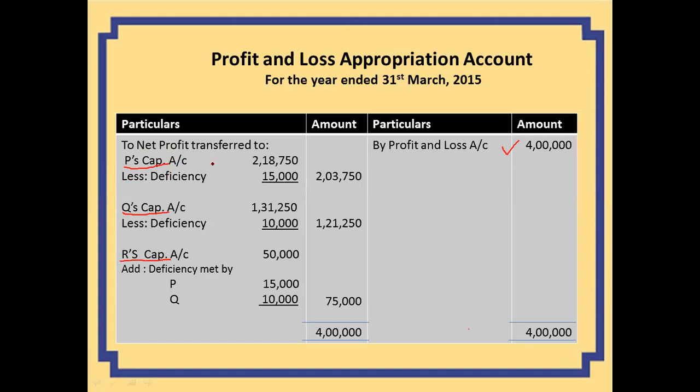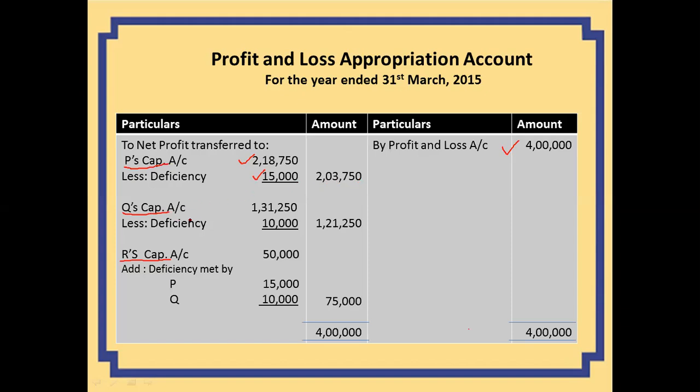P capital account comes out to 2,18,750. This is his actual share. Less deficiency, because he has to bear that 25,000 deficiency, that comes out to be 15,000. So after deducting the deficiency amount, it comes out to be 2,03,750.